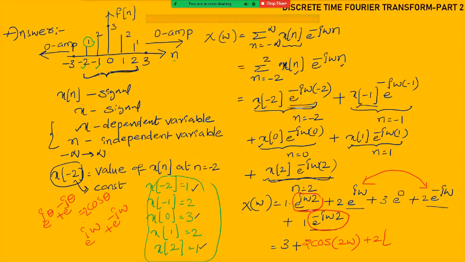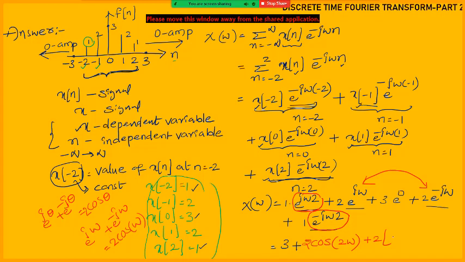So it is also looking like the same thing, e power j theta plus e power minus j theta, where theta is equal to omega. So it can also be written as 2 cos omega. Here 2 into 2 means 4. This is the answer we will get: 3 plus 2 cos 2 omega plus 4 cos omega.